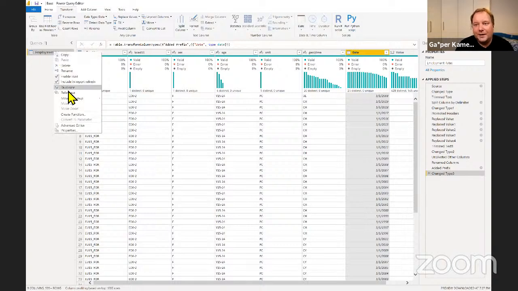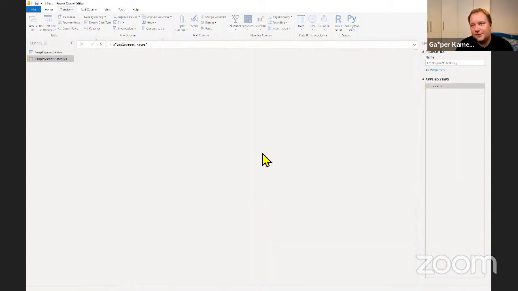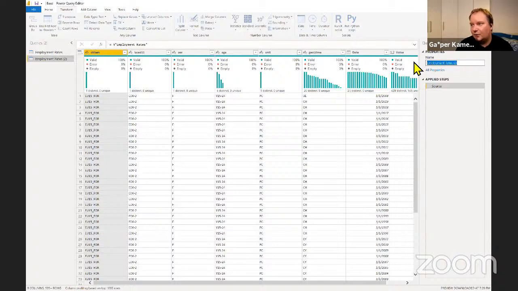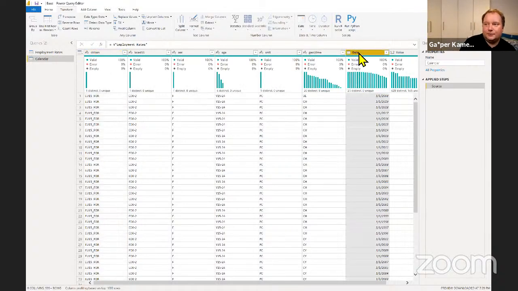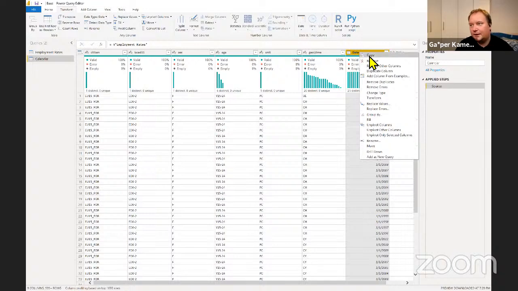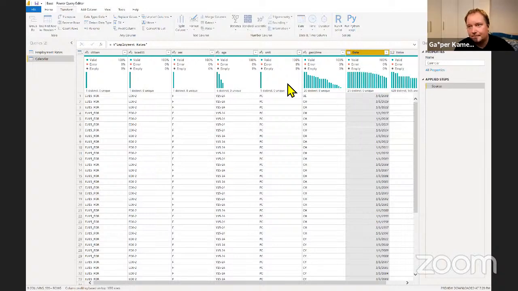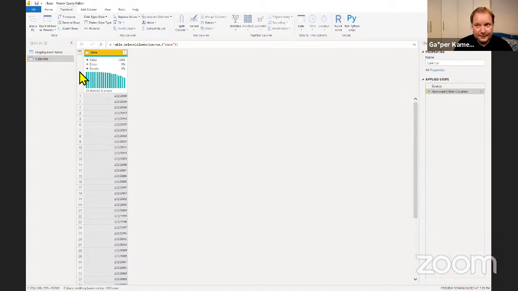So I'm going to reference this table. I'm going to call it a calendar, and then go through the process of, this is the only column I need. So I'm going to right click and I'm going to remove other columns. And now I'm going to do this. So hopefully you can now see everything much bigger, because I'm going to write some things over here.